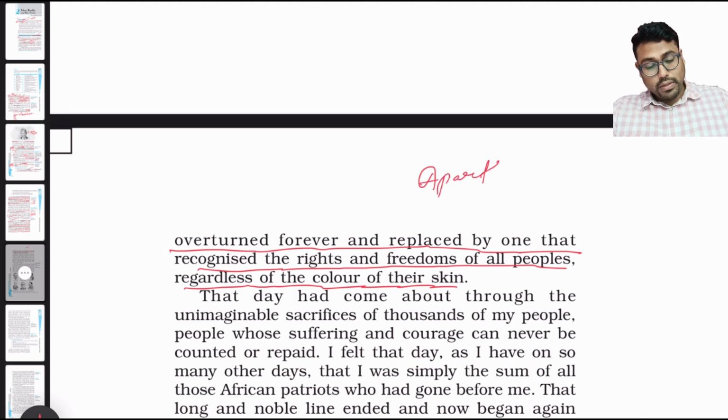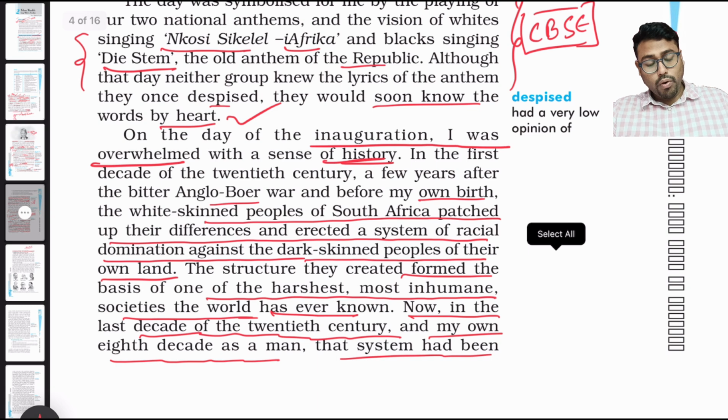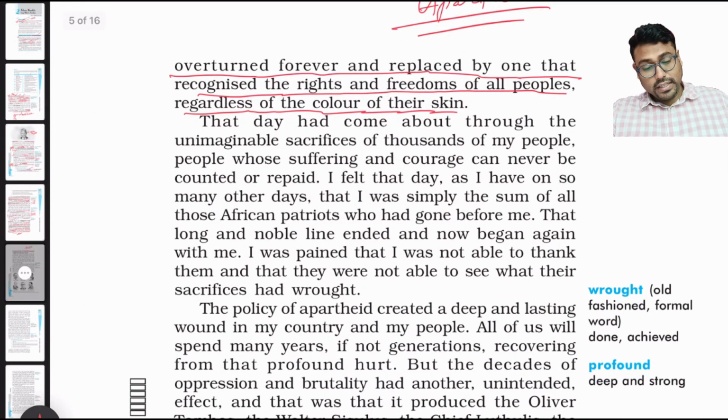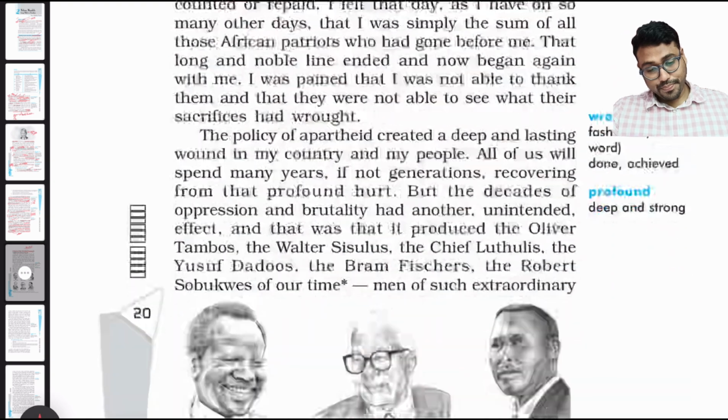So he is talking about this apartheid system, which had been going on for a long time. He says he is in his eighth decade. Eighth decade means he is about 80 years old. And for 80 years, the system was continuing. That is, before his birth, the system of apartheid was continuing. And now today, he has overturned the system.